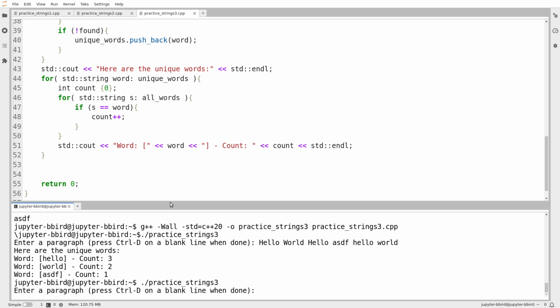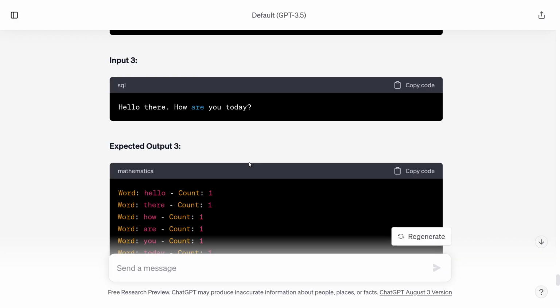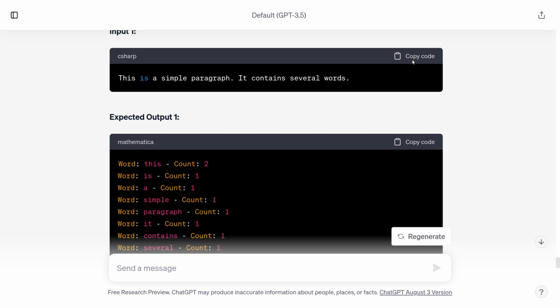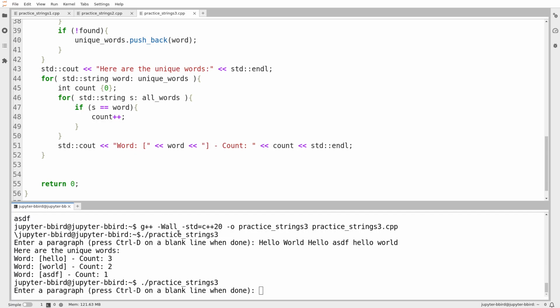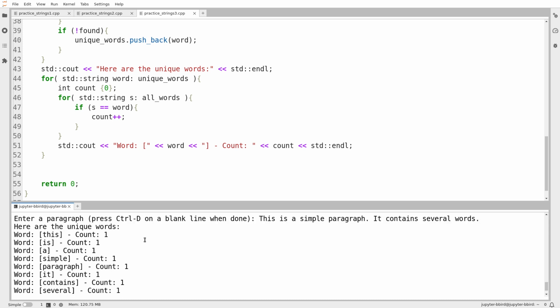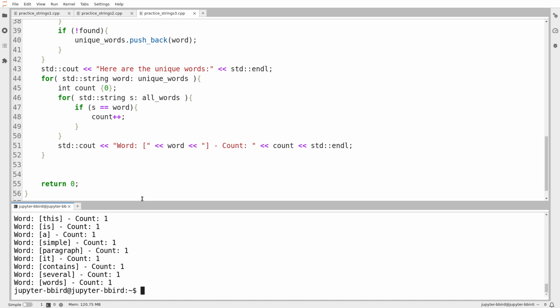So I'm not going to care too much about the sample output because it looks like it couldn't figure that out itself, but I can at least copy these sample inputs. So here it looks like every word occurs once. This thing where this occurs twice seems to be erroneous, so we'll ignore that. So I paste this in, I press Control D, and it says this is a simple paragraph. It contains several words. Everything has a count of 1.